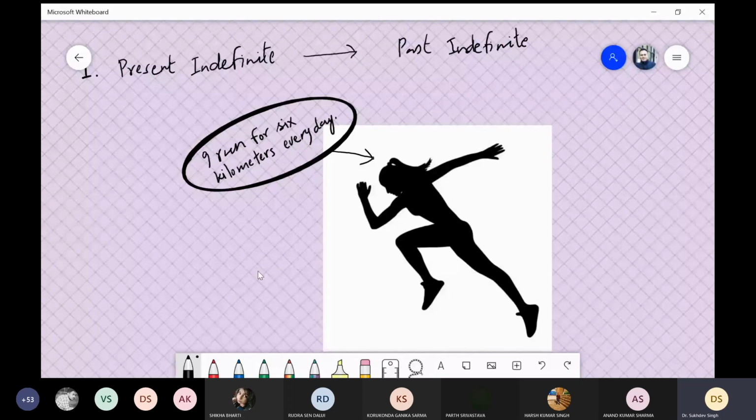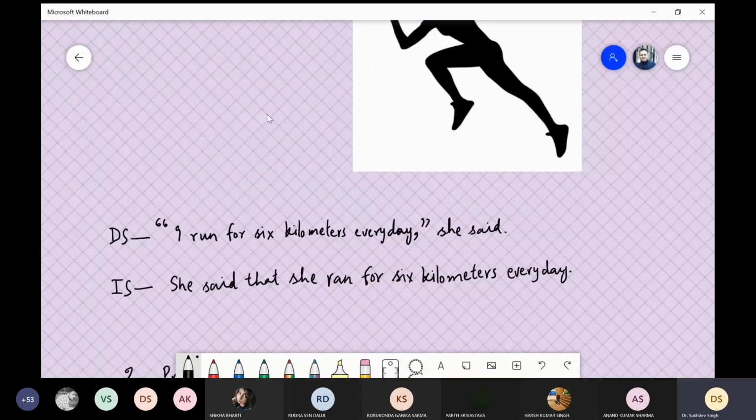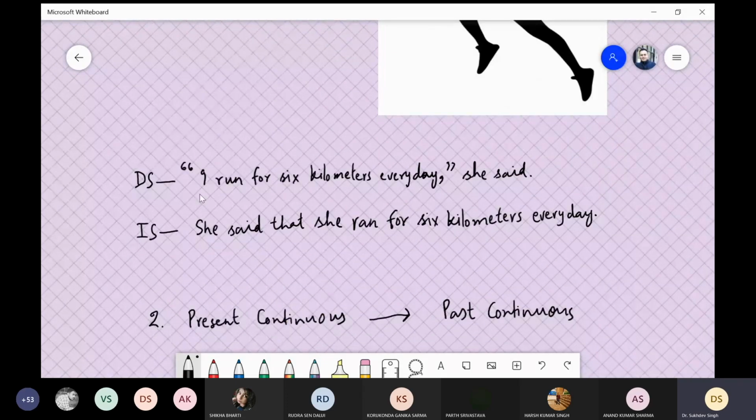Now we will first put it in direct speech. We start with the inverted commas and then write the statement, I run for 6 kilometers every day. And then we use the comma over here. After that, the inverted commas over here. And then because we know that the sprinter is female, we just write she said and then full stop. Our sentence is complete. Now we convert it into indirect speech.